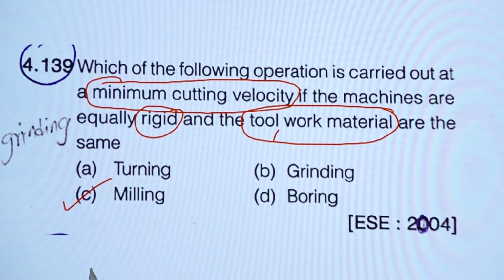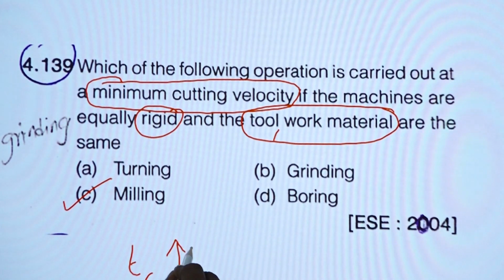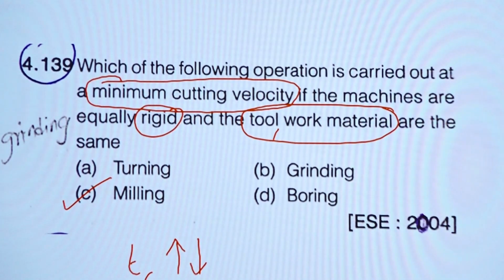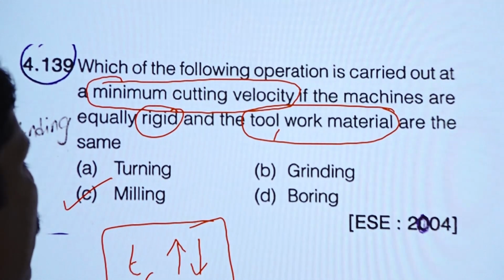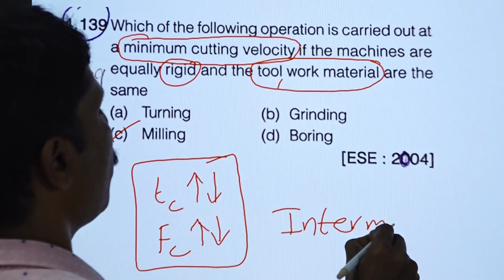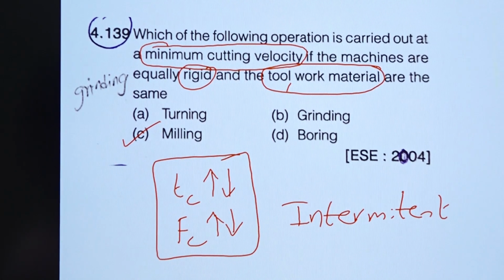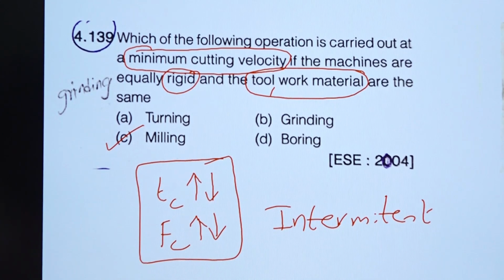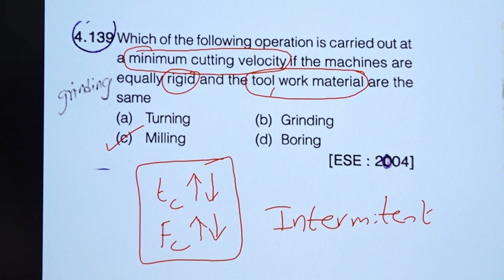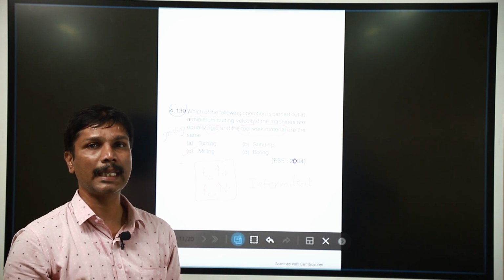It is milling. Why is it milling? In milling the chip thickness varies from maximum to minimum and cutting force varies from maximum to minimum. So, it is an intermittent cutting operation. Chip thickness varies from minimum to maximum, maximum to minimum, and cutting force also maximum to minimum. So, for equally rigid machines, we have to use milling. It is an intermittent cutting operation, because of that we can do the process with minimum cutting velocity.